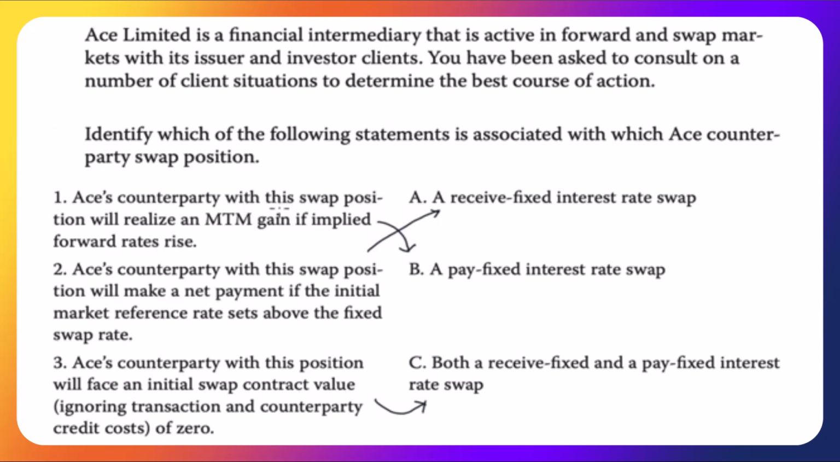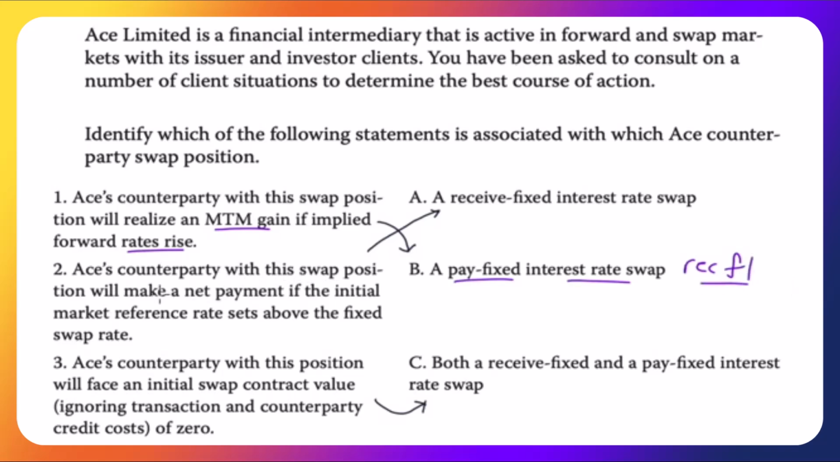ACE's counterparty with this swap position will realize a mark-to-market gain if implied forward rates rise. So if rates rise, we must be receiving the floating rate. Because if we're going to receive a gain, you can think of it in terms of the floating rate. What would you rather receive? A higher floating rate or a lower floating rate? So we must be in a pay fixed interest rate swap, pay fixed, receive floating, right?